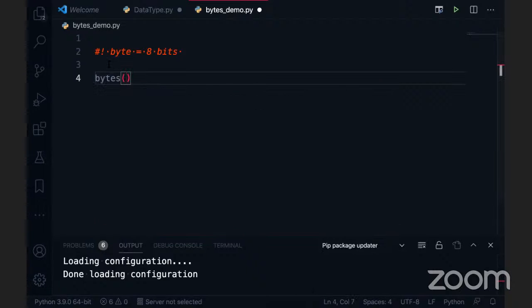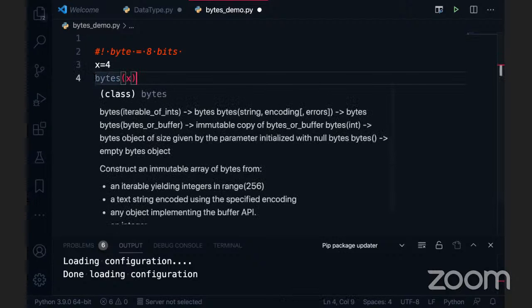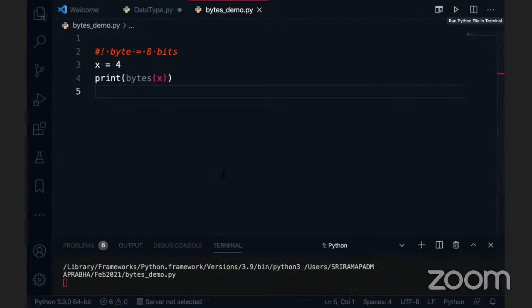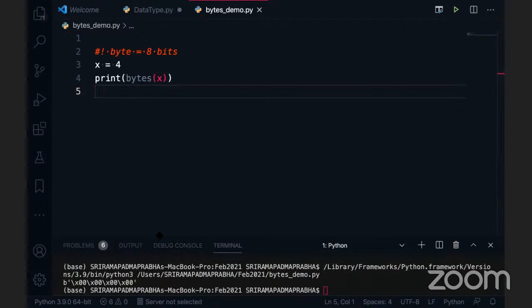Now I'm going to create this one. For example, let me take the variable name x equal to 4. I want to convert this integer into the byte format, so I'm going to pass this x to bytes. Bytes is an existing, predefined function in Python we can use. If I want to see the output, I can give a print statement, and the output will be shown in the console, the terminal.